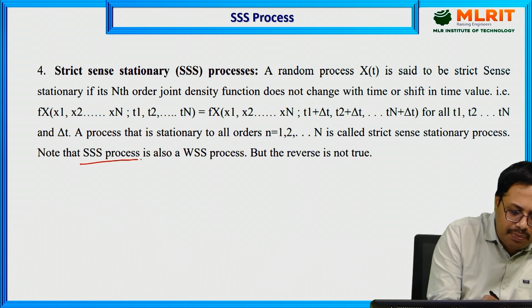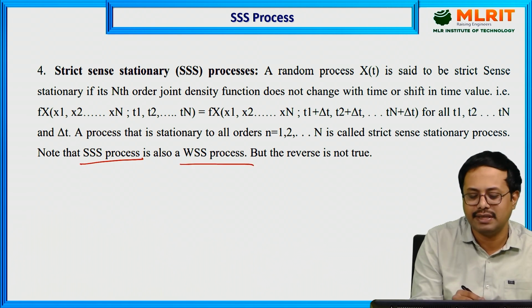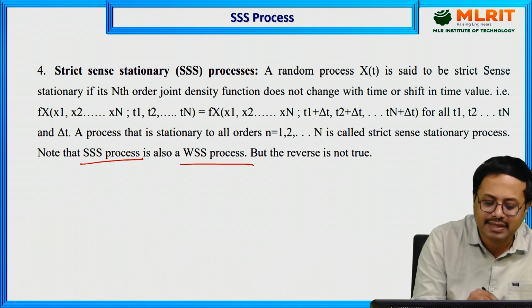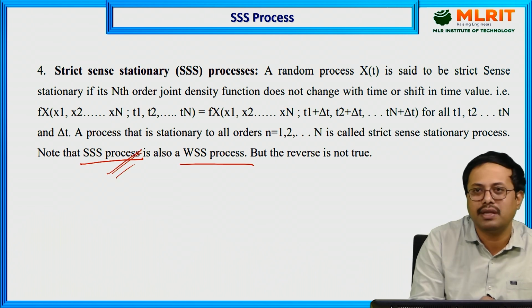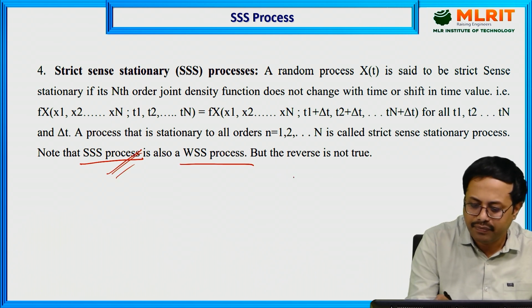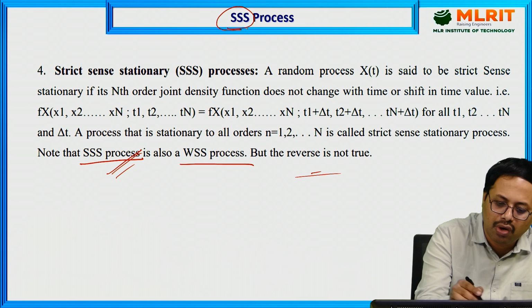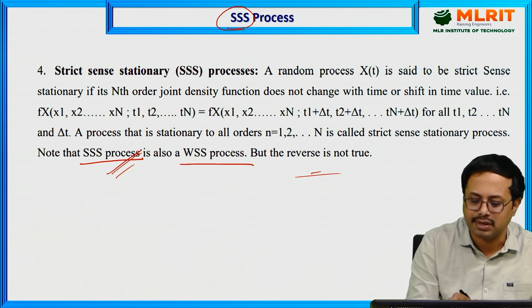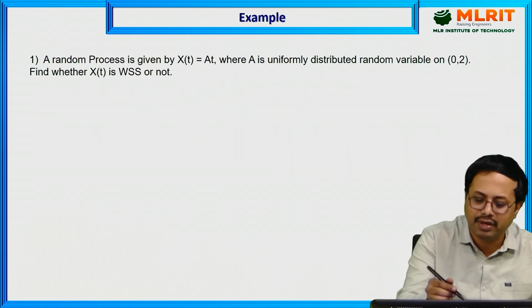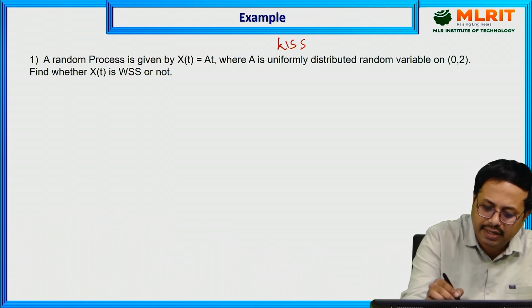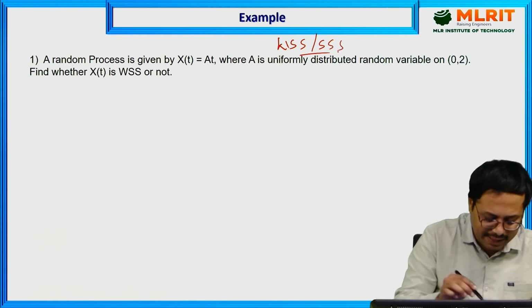An SSS process is also a wide sense stationary process, but a wide sense stationary process cannot become an SSS process in all senses. This is weak sense, and that is called the strong sense stationary process. In this session we have discussed what a WSS process and an SSS process are. We will discuss with an example.